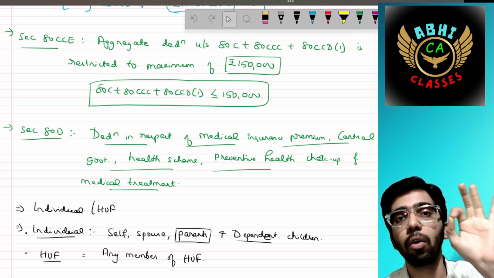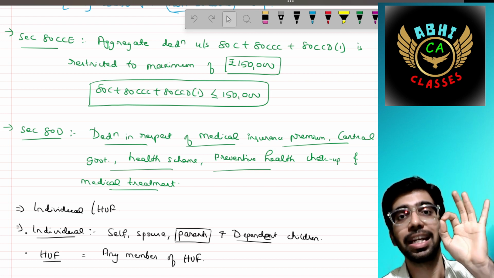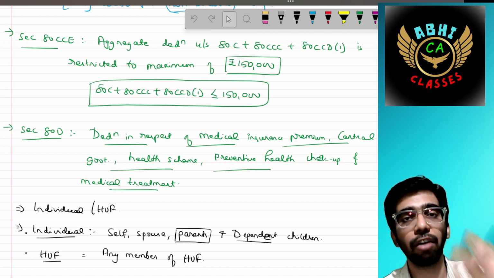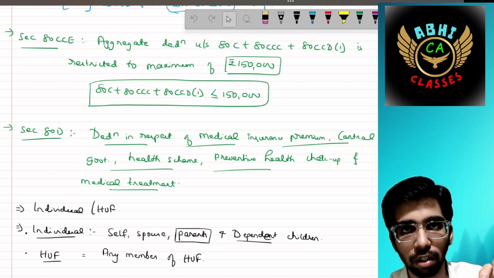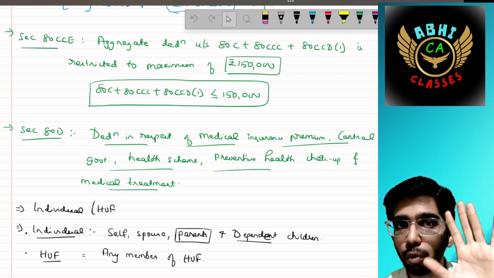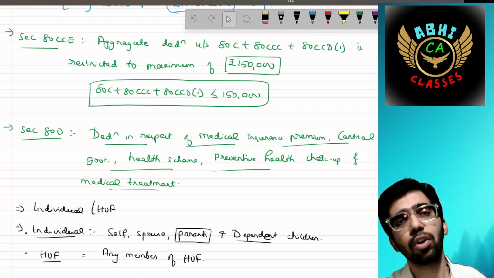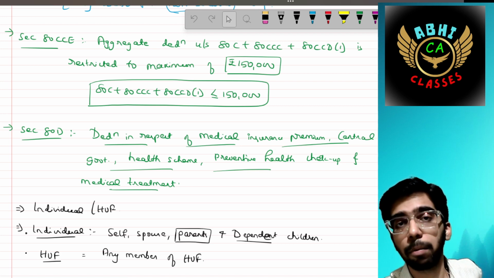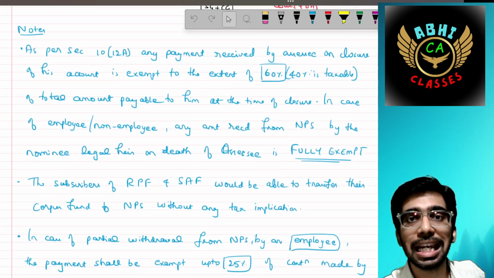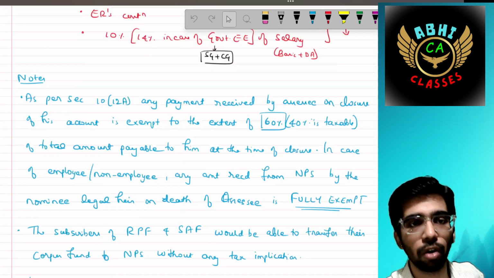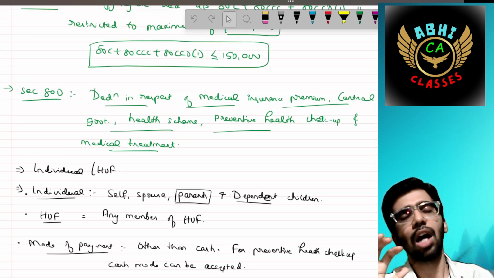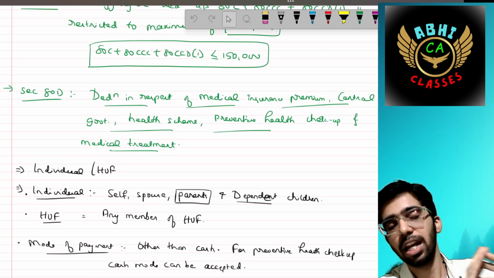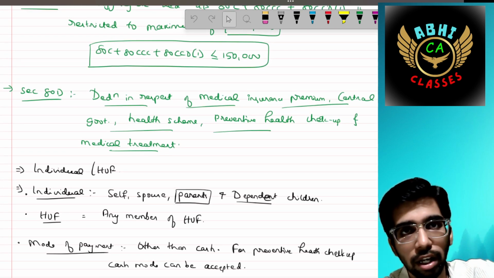They are not talking about 80CCD1B and 80CCD2. You can avail additional benefit for that over your 1,50,000. That is 80CCD1B up to 50,000, and 80CCD2 to whatever the employer's contribution to the limit specified here. Okay, this is over and above 1,50,000. Then up to 80CCE, the concept of 80C is entirely completed.